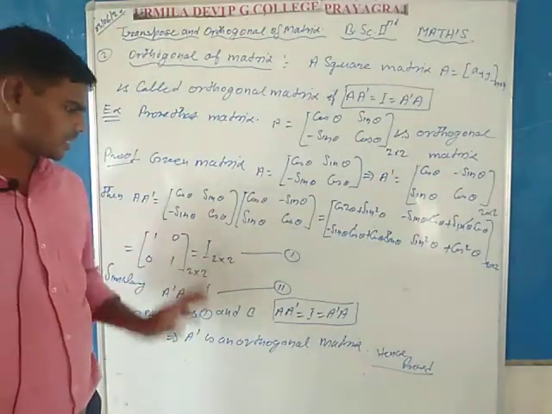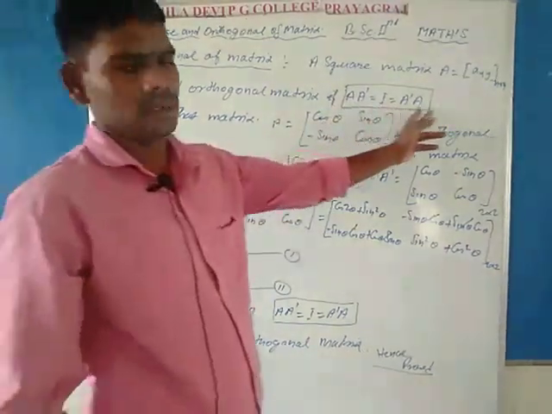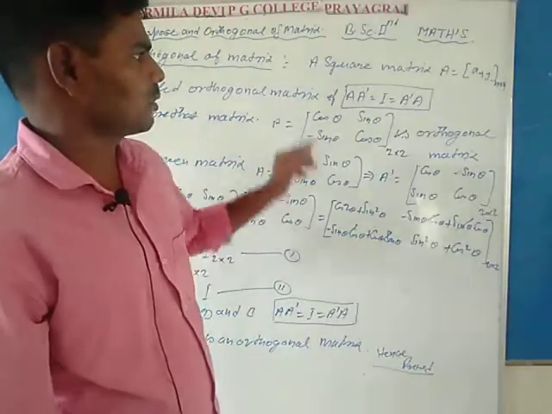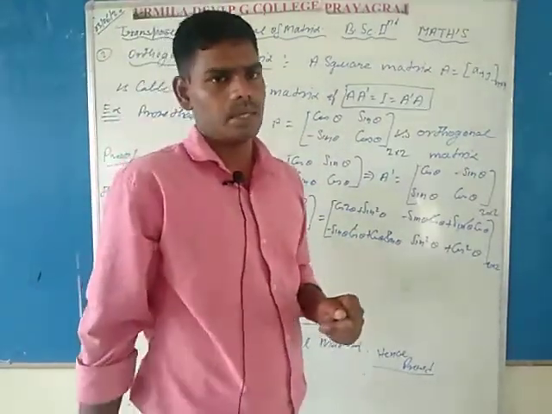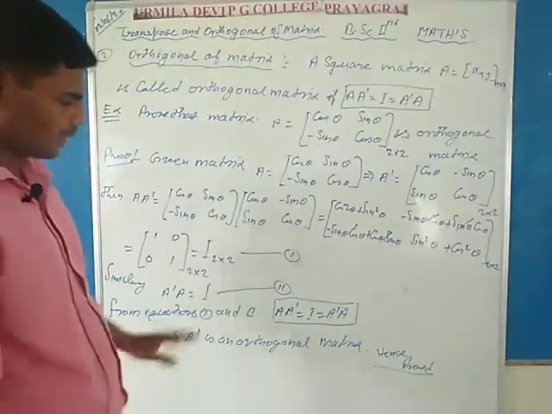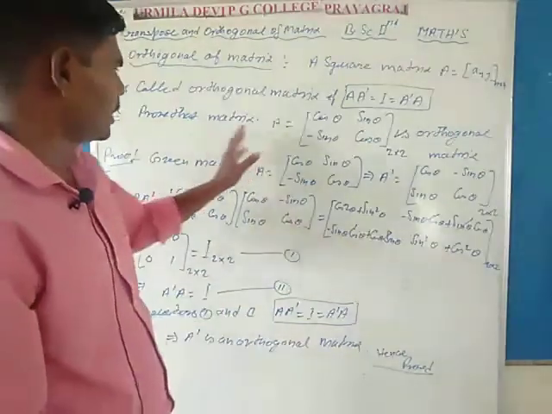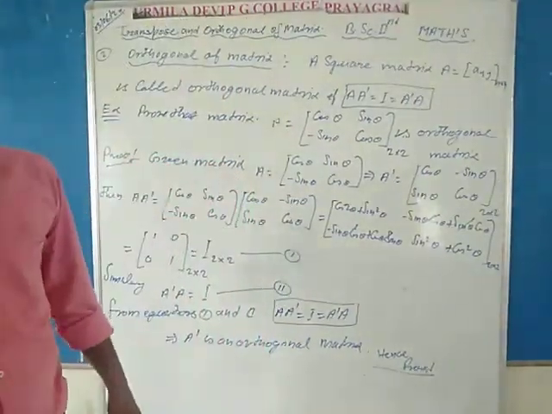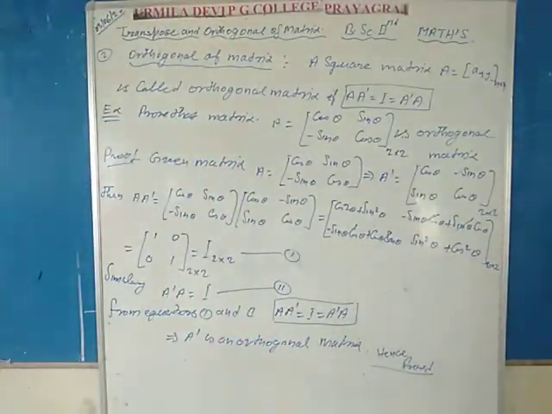So from the first and second equations, the proof is complete, which means the second condition of the orthogonal matrix capital A is proved. So this is the complete solution showing the matrix A is an orthogonal matrix, and now take the next question, which is dependent on the orthogonal matrix.